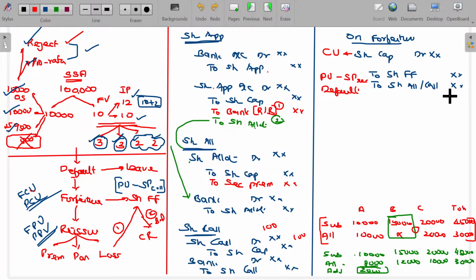The last point to be noted here is, in this case, if securities premium is not collected, that should also be reversed. Rare scenario. In the most advanced, complicated illustration, where securities premium remains uncollected, it will be debited. It's the rarest scenario. Securities premium account is also to be debited.